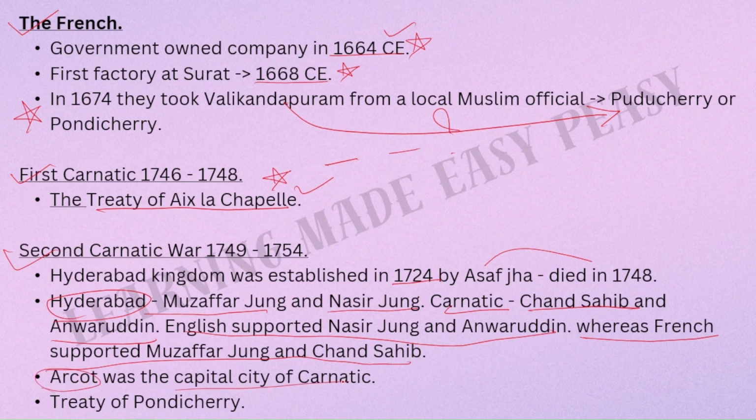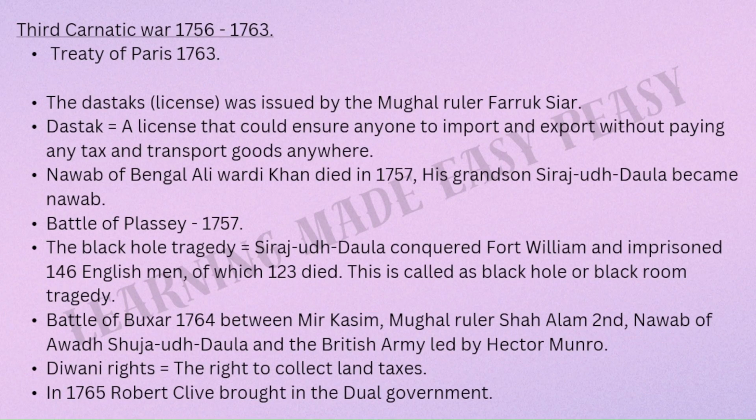Arcot was the capital city of Carnatic. This is important. The Treaty of Pondicherry. Second Carnatic War ended with the Treaty of Pondicherry. This is also important. Please remember the things that are important. Then we have the Third Carnatic War. This war happened from 1756 to 1763. This ended with the Treaty of Paris.